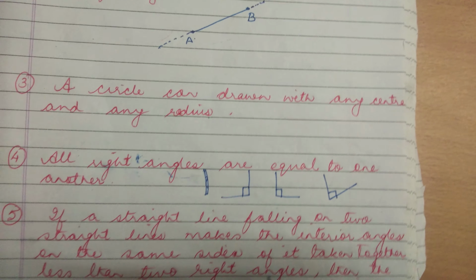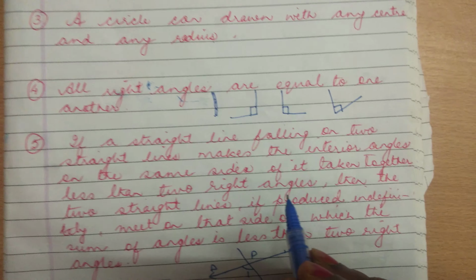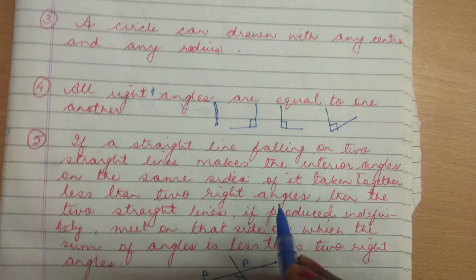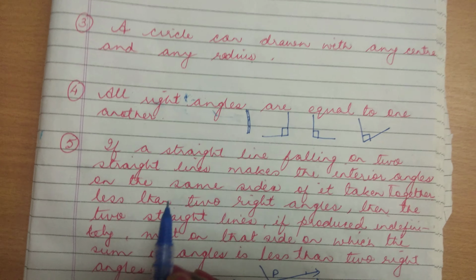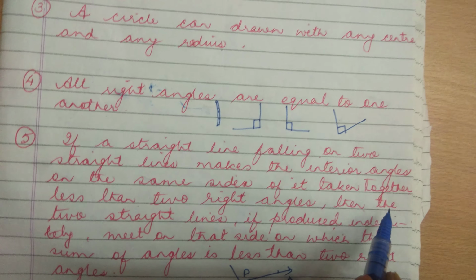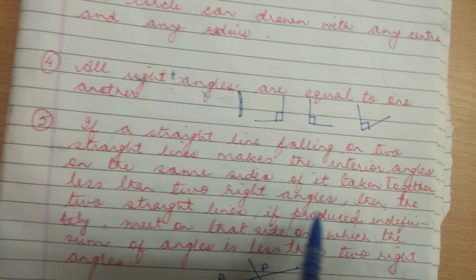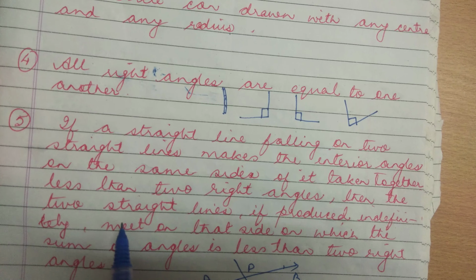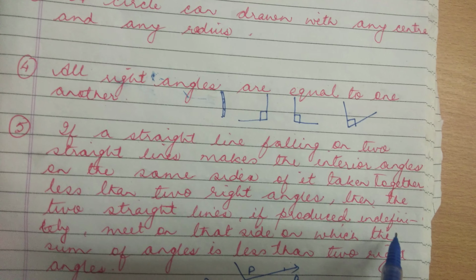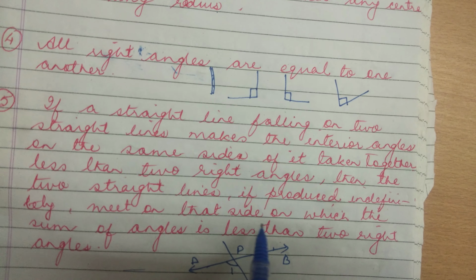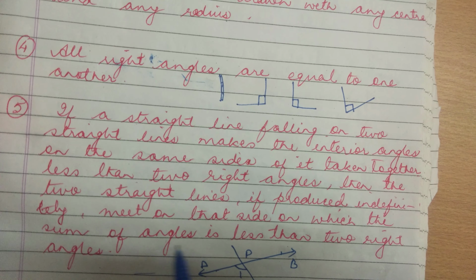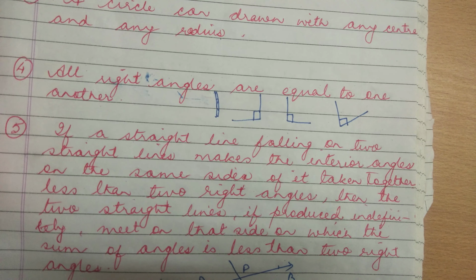Now the fifth postulate, which is very important: if a straight line falling on 2 straight lines makes the interior angles on the same side of it taken together less than 2 right angles, then the 2 straight lines, if produced indefinitely, meet on that side on which the sum of angles is less than 2 right angles.